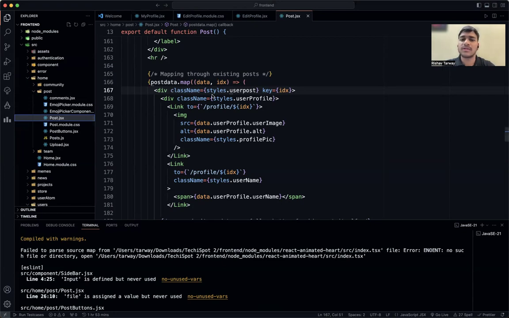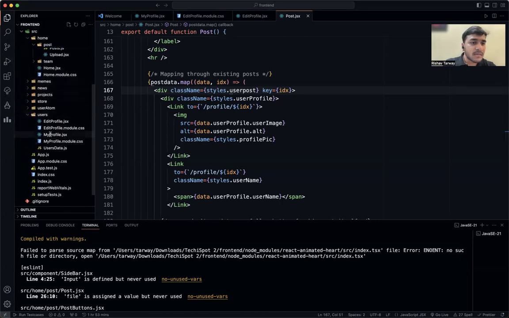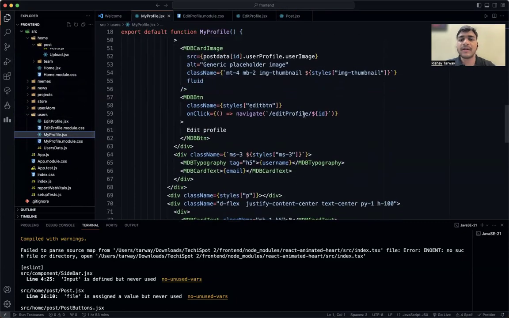Whatever the user has posted, the key index is storing the value of that particular user who has posted the data, and styles.userProfile is the user profile we have created, and we have added styling for that particular user, and the user wants to edit the profile. So we have taken the key of that particular user using the index idx, and we are accessing that in the user section, myprofile.jsx, and we are navigating to the editprofile.jsx we have created.